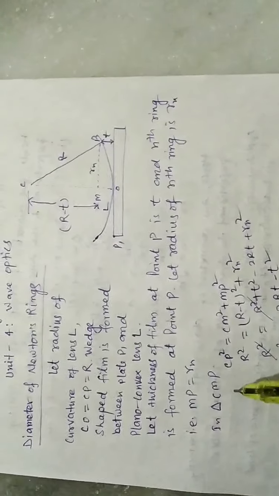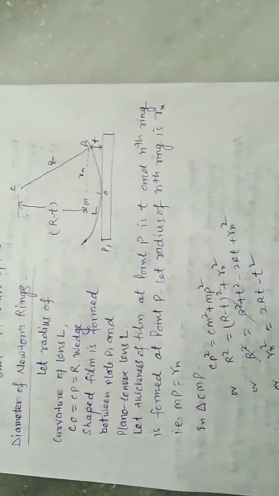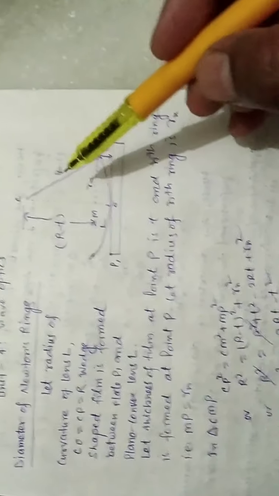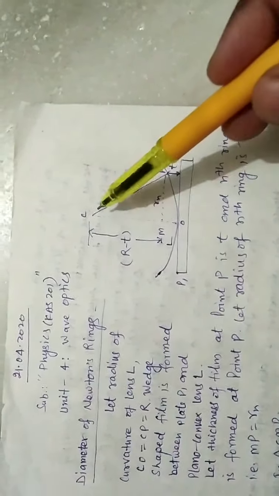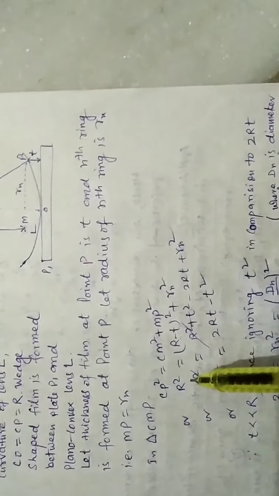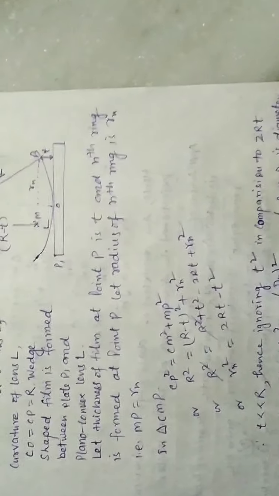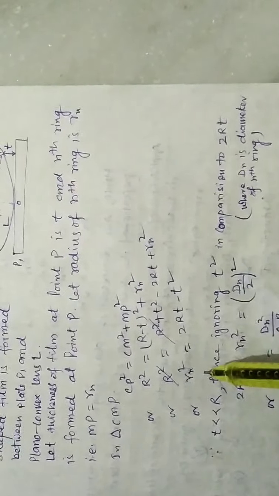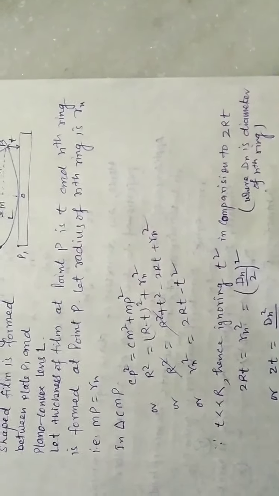In triangle CMP, from Pythagoras theorem, CP square is equal to CM square plus MP square, or R square is equal to (R minus T) whole square plus Rn square, or we get Rn square is equal to 2RT minus T square.